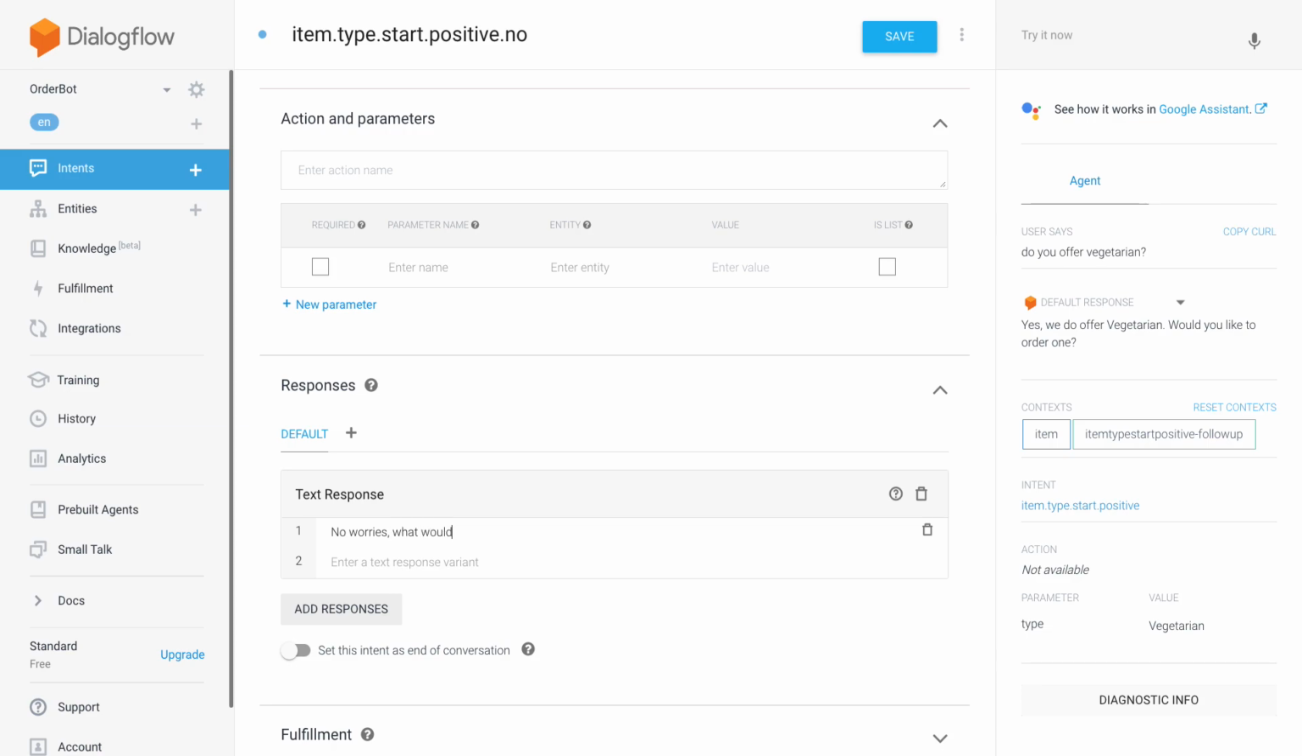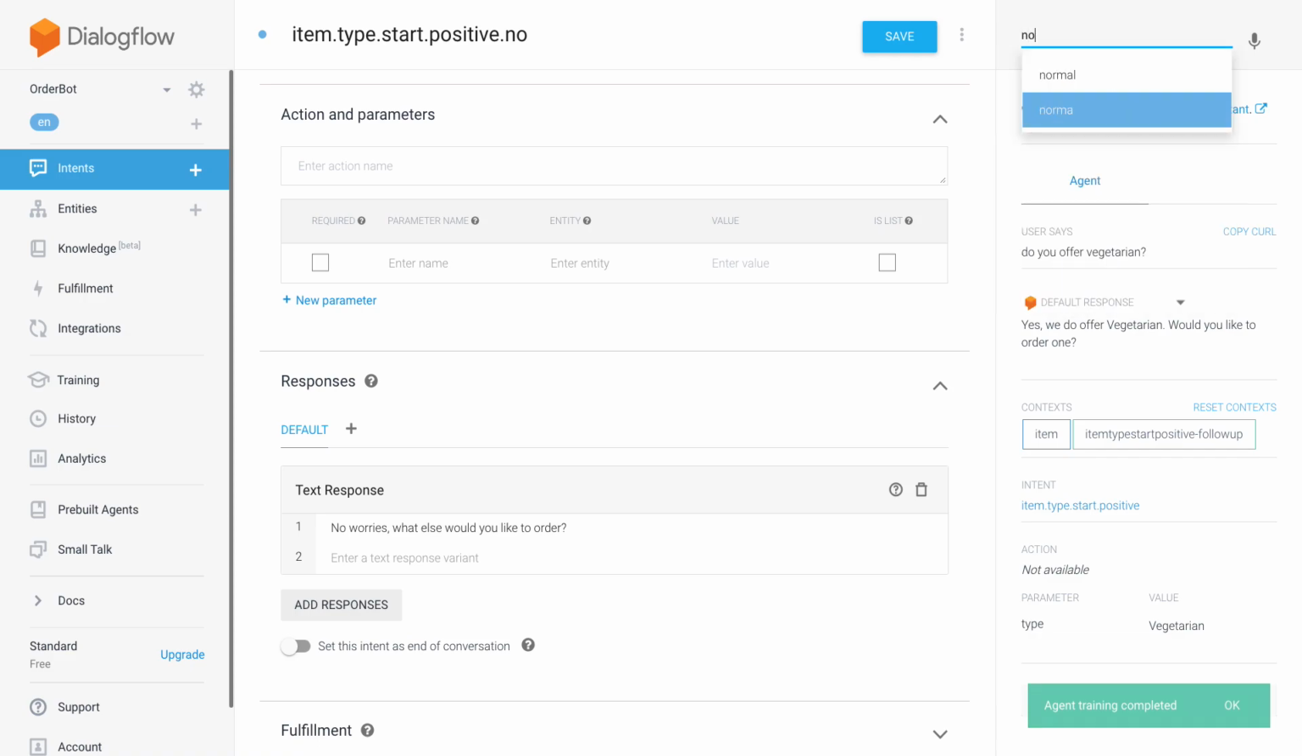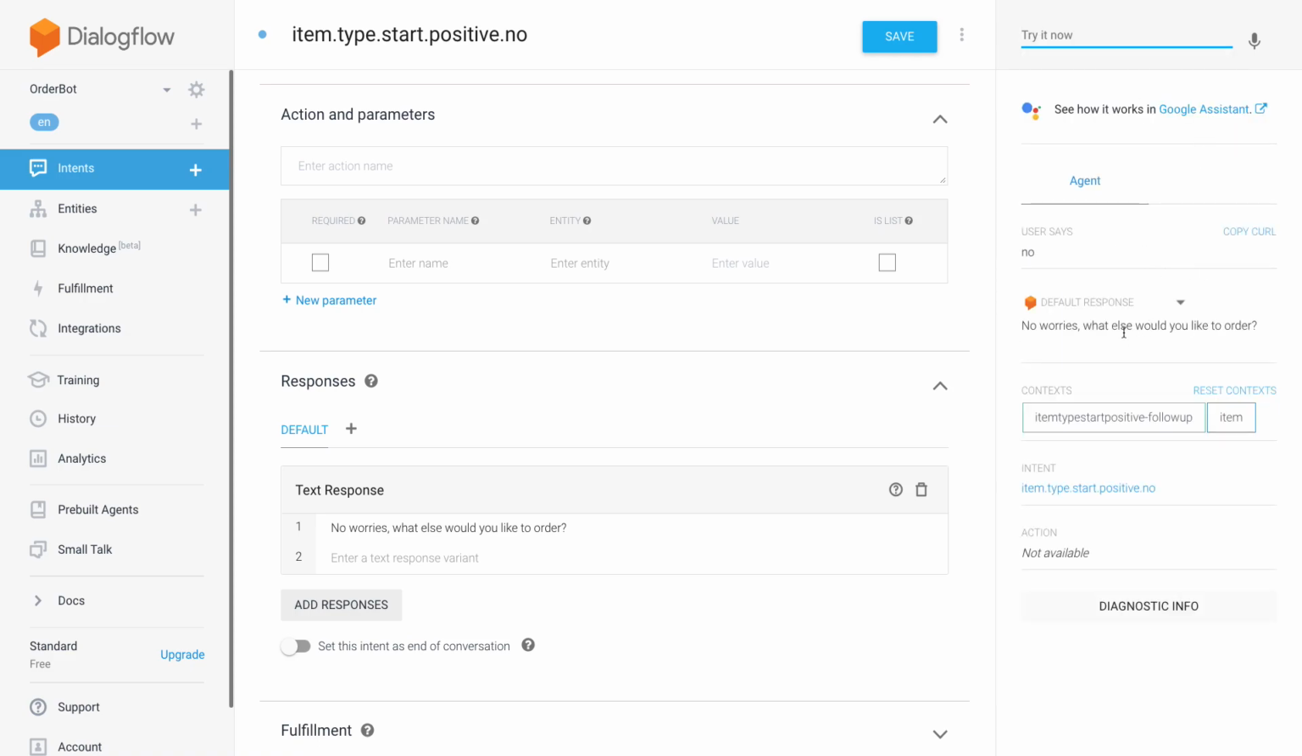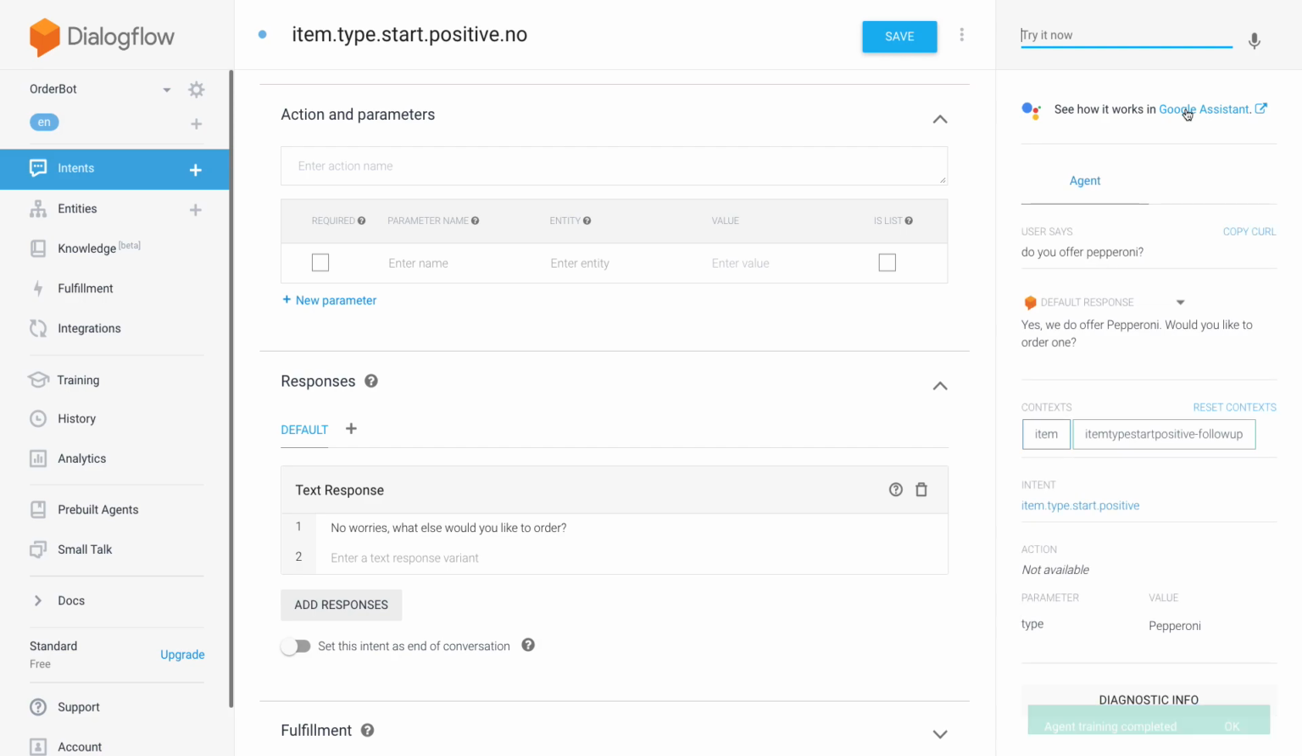What else would you like to order? Okay. Reset the context. So, do you offer vegetarian? Yes, we do offer vegetarian. Do you want to order one? No. Oh, yes, no. Okay, no worries. What else would you like to order? And then, just like a person who comes into a pizza store, I'm gonna ask, well, do you offer pepperoni? And then it says, yes, we do offer pepperoni. Would you like to order one?